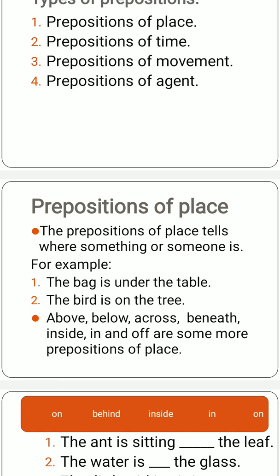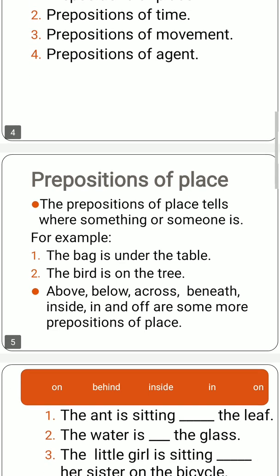prepositions of place. For example, the bag is under the table. We want to know where the bag is. Where is the bag? The bag is under the table. So under is the preposition of place that is telling us that the bag is under the table.